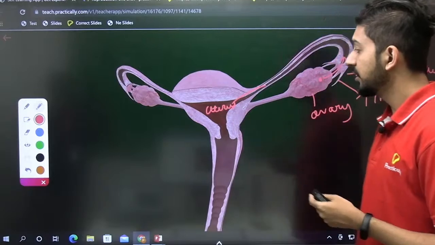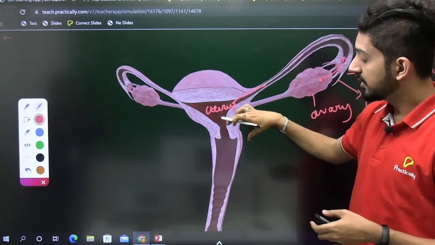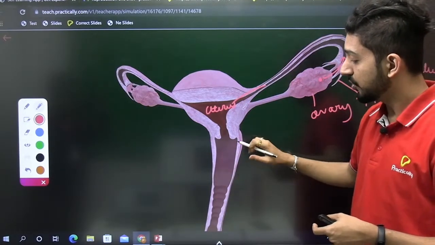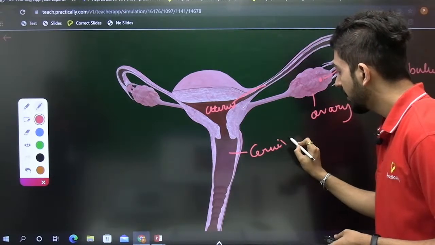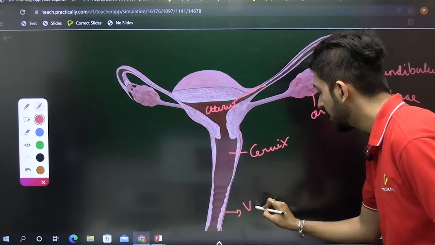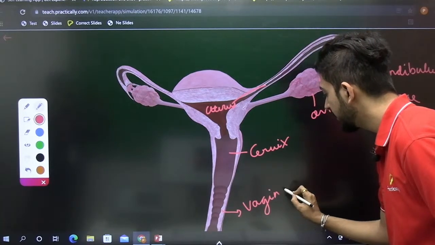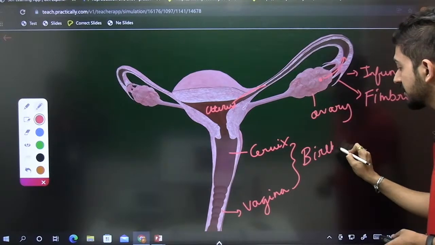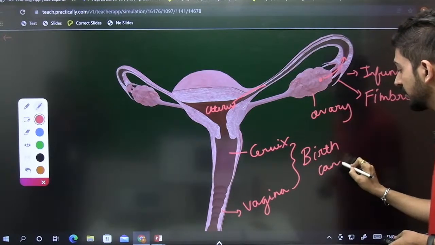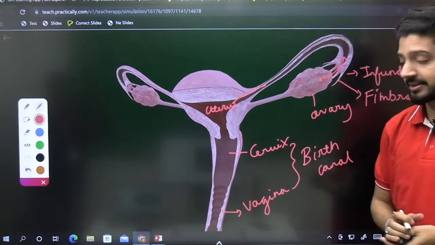This is the uterus over here, and then this long tube-like structure. Here we have the cervix, and this is the vagina, and both combined are called the birth canal, since this is the route by which childbirth takes place.